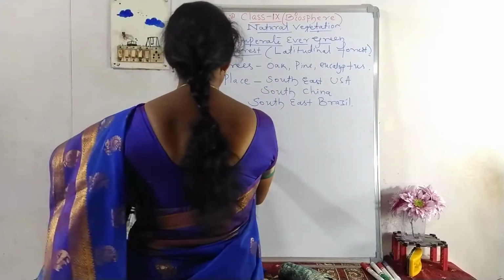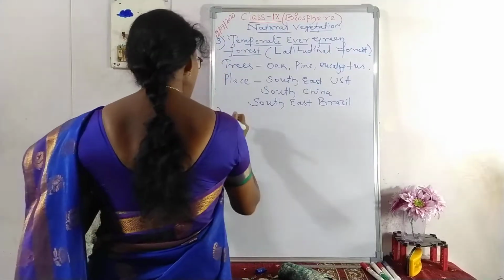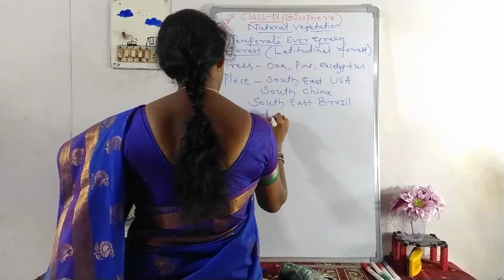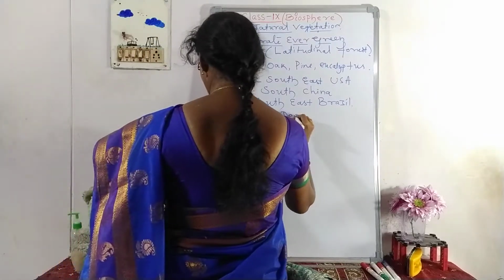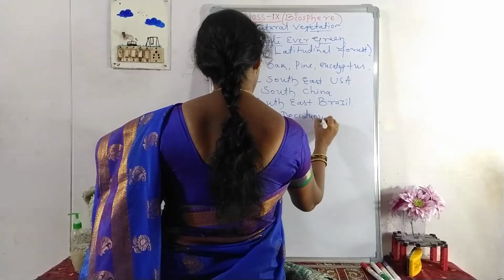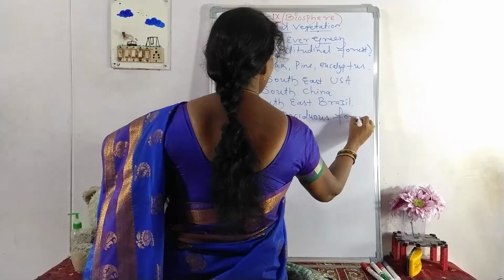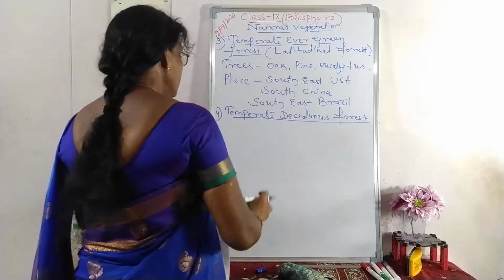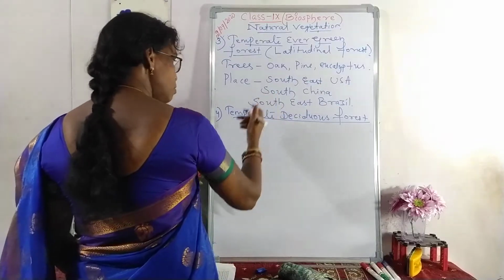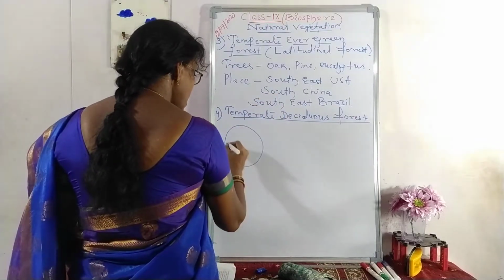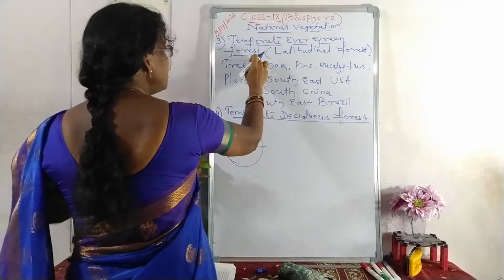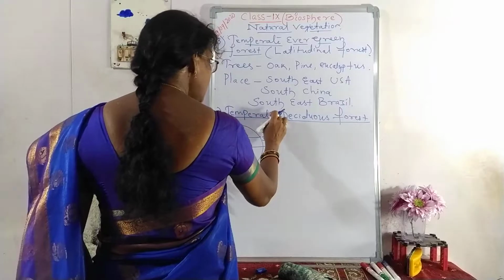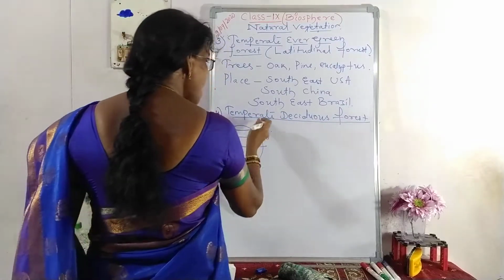The next forest is temperate deciduous forest. This type of forest you will get towards the higher latitudes. The previous one, temperate evergreen forest, you could see from 50 to 70, and this kind of forest we could see completely towards the higher latitudes.